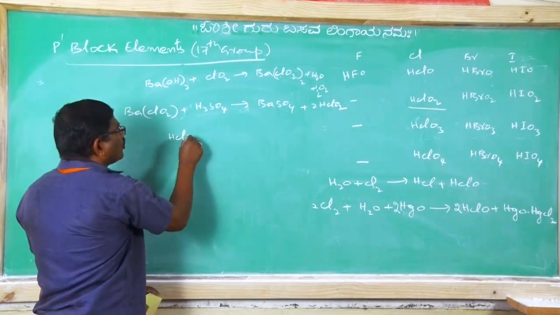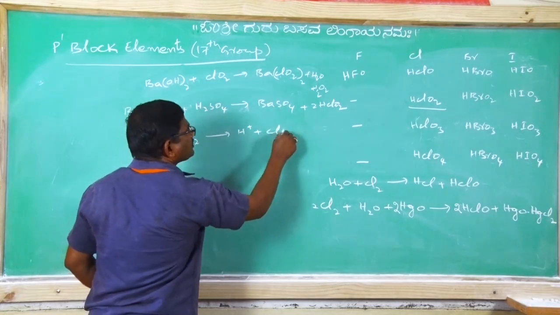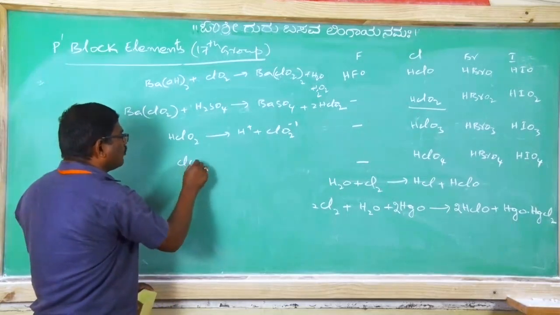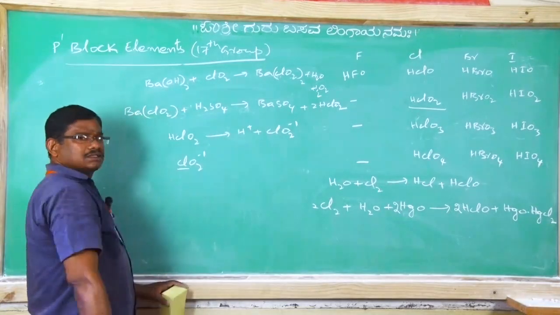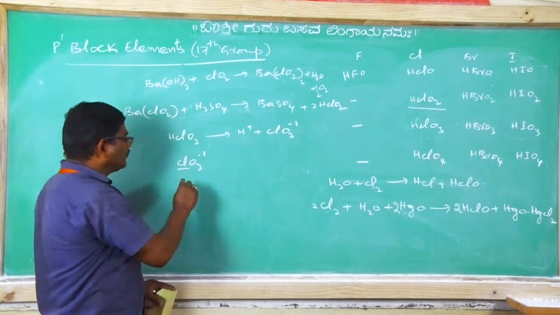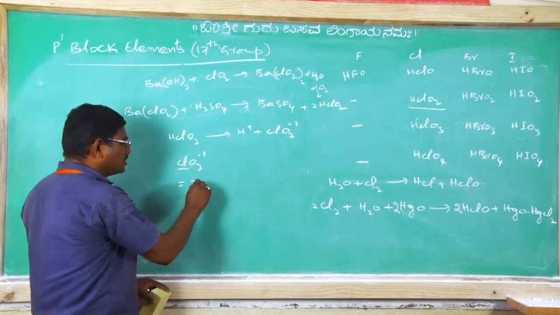So HClO2, being an acid, ionizes and gives H plus and ClO2 minus. Thus ClO2 minus: geometry, hybridization, and number of bond pairs and lone pairs. Around the central atom two atoms are attached.